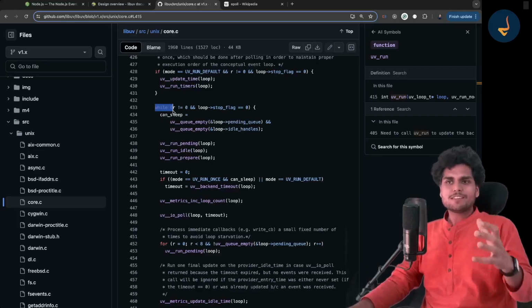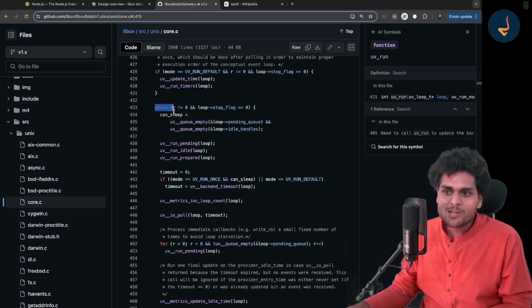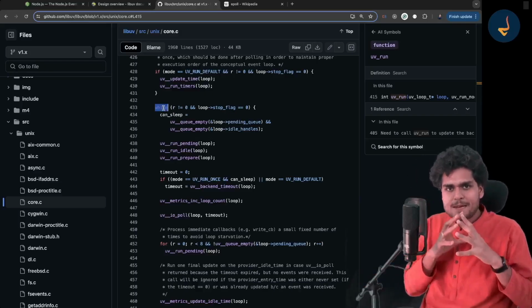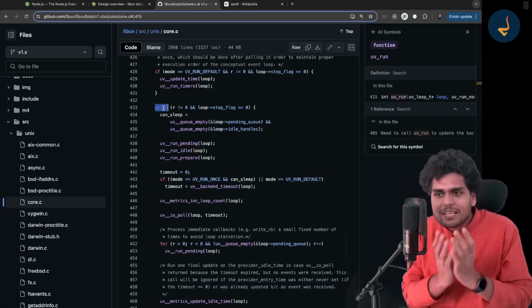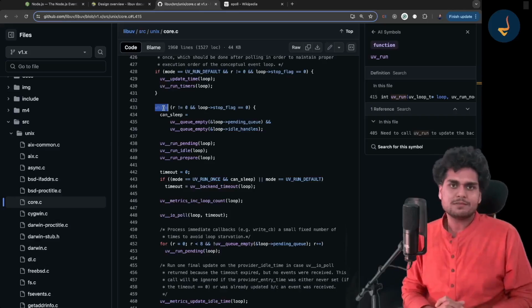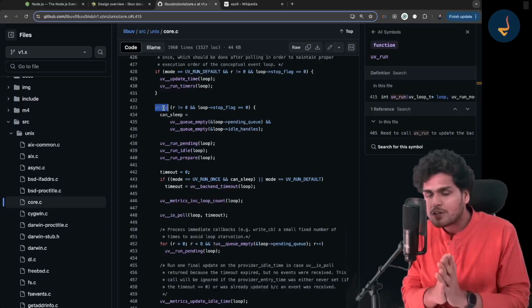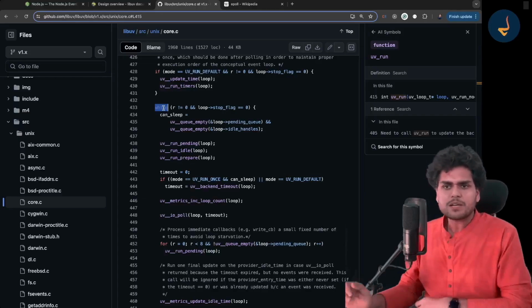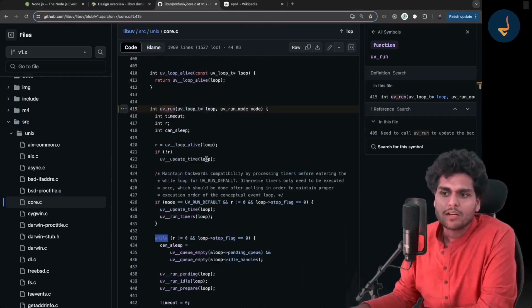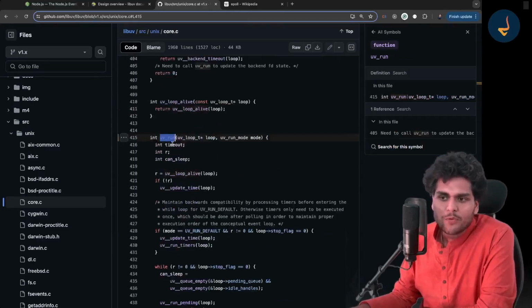People ask me, what is the event loop? This is the event loop. This while loop, at the end of the day, if you go to the code level, you will see that the event loop is the while loop. This is the knowledge I want all the Namaste Node.js students to have. Go read it up. If you are curious, go read the code. You will understand everything.